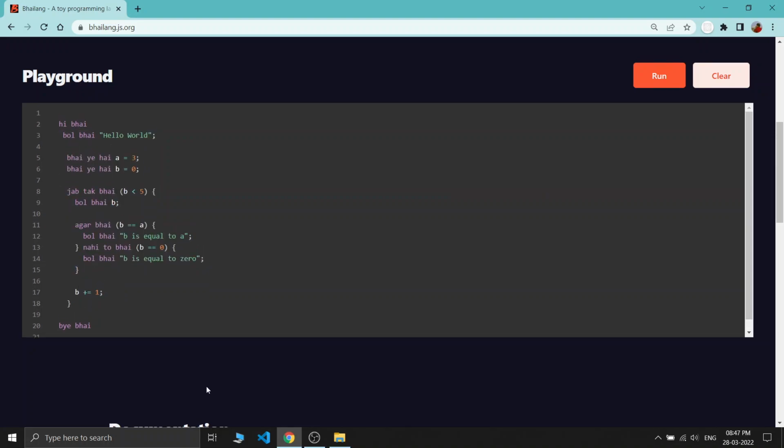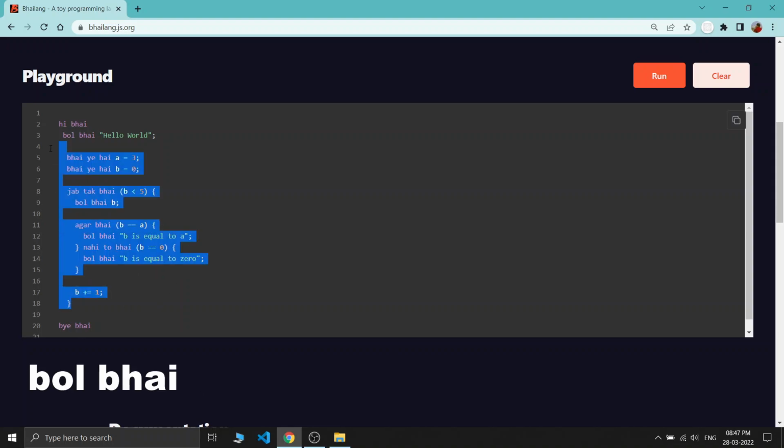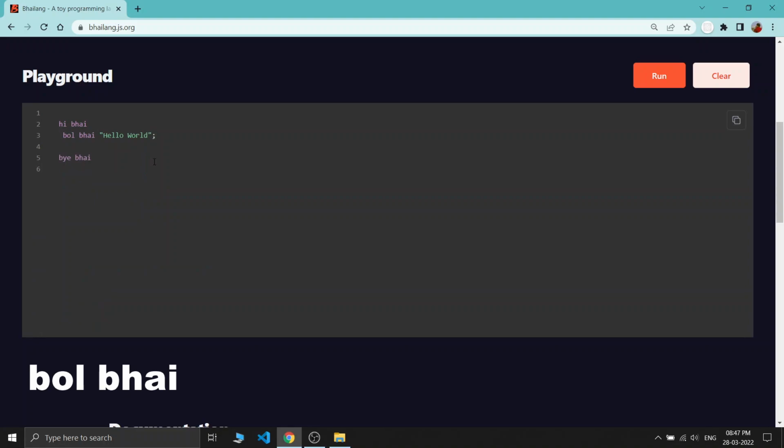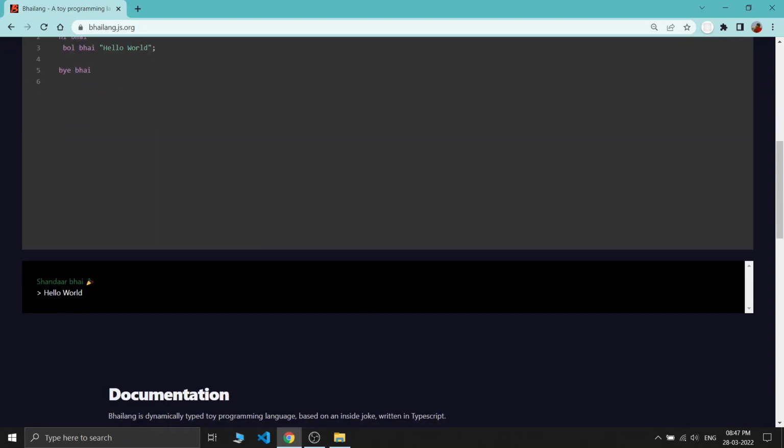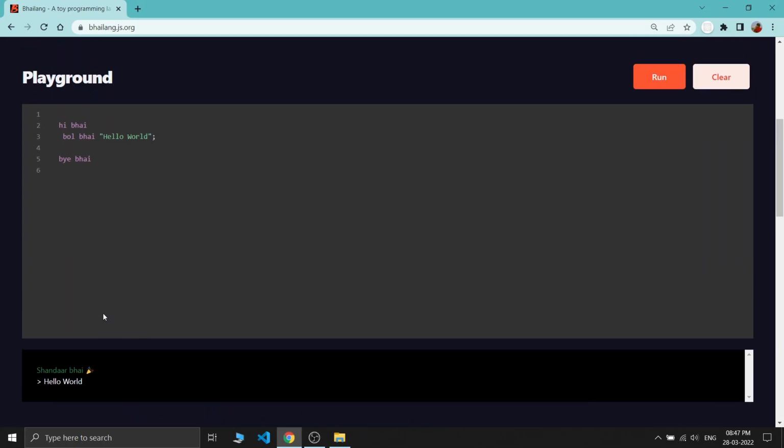So let's see how we can print hello world from the Bhai language. Let's delete all the code. For printing anything from the Bhai language, we need to write bol bhai, and inside the quotation or string we pass any string, just like we are passing hello world. If I run this code, you can see the output is hello world.